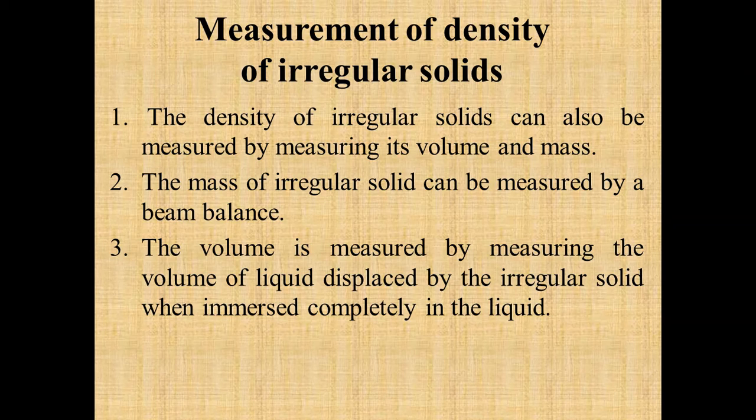We already know that if you have a glass full of water and you put something into it, some water is going to spill from the glass. The reason is that extra volume has been occupied by that substance. So we have to calculate that extra volume.